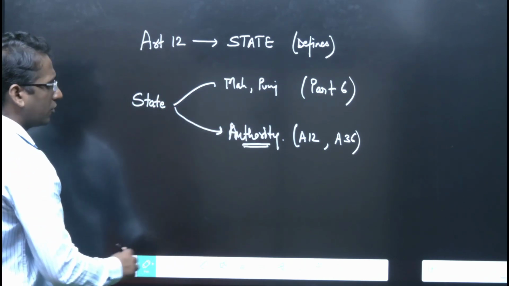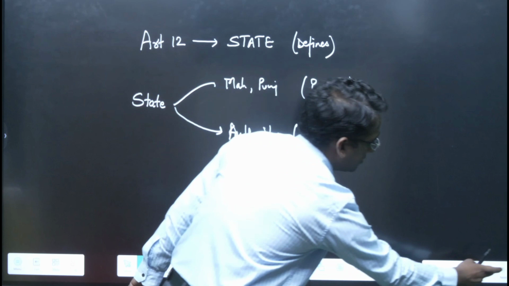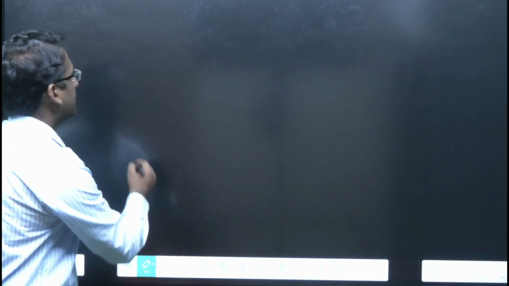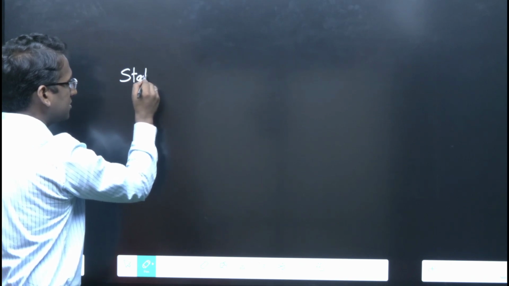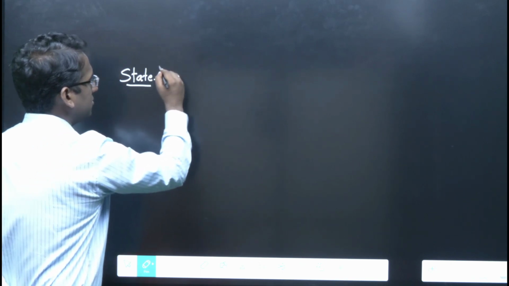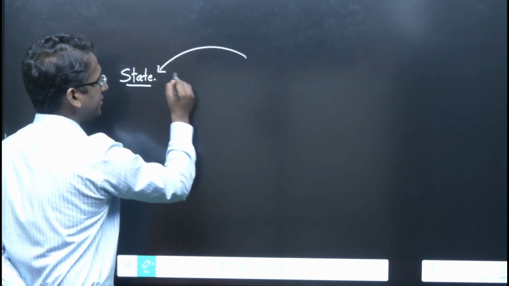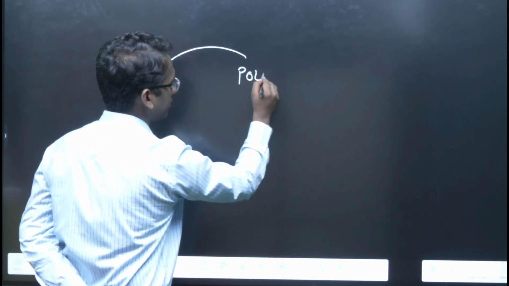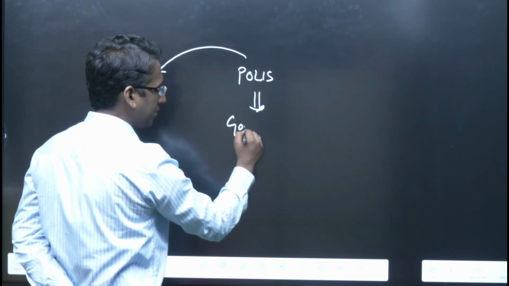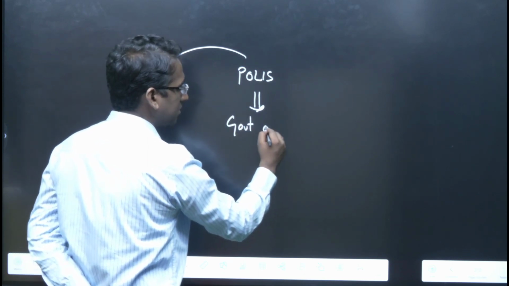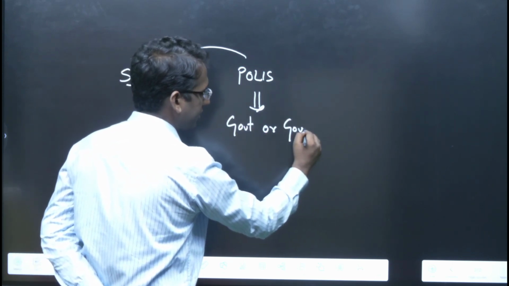Okay? Now, another very important thing is, when we talk about a state, we must know from where the term state derives. So, this term state has derived from the Latin term called polis. Okay? And this polis means government or something which is related to governance.